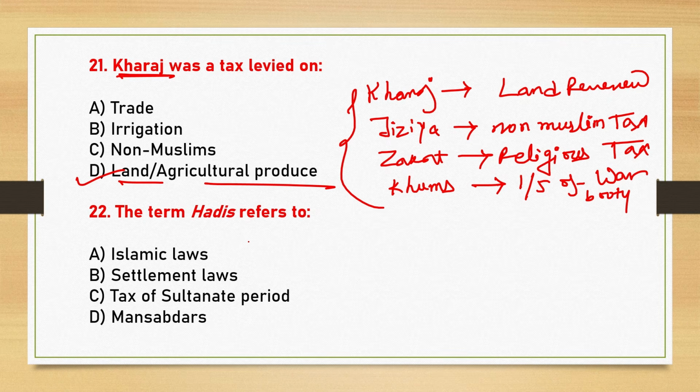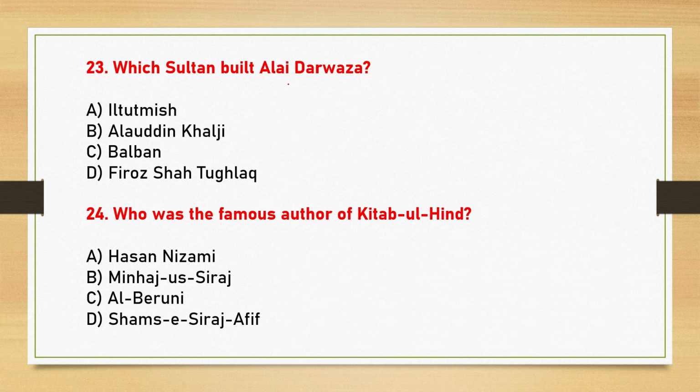Next, the term Hadith refers to. So Hadith means option A, Islamic laws. Which Sultan built Alai Darwaza? The correct answer is option B, that is Alauddin Khilji. So Alauddin Khilji built Alai Darwaza in 1311 AD, okay, as the southern gateway of the Quwwat-ul-Islam Mosque.